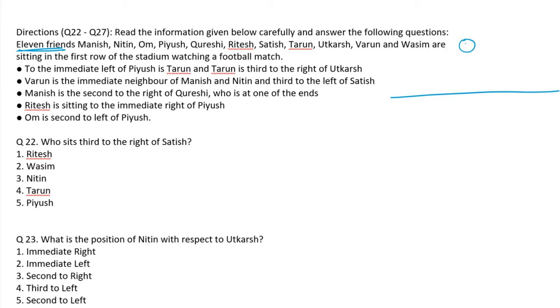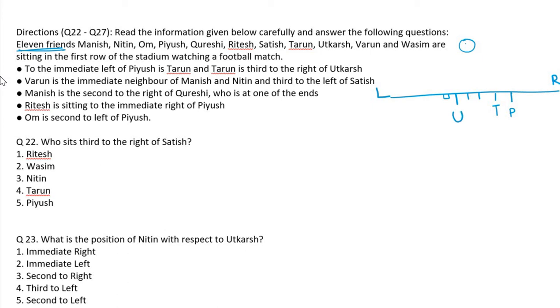What is the condition given? To the immediate left of. So which one is left? Which one is right? Any idea? Yes, this is left, this is right. If they are sitting like that, facing this side, this is right and this is left. So the immediate left of Piyush is Tarun. Suppose Piyush is here. Left of Piyush is Tarun. This point is clear. Tarun is the third to the right of Utkarsh. Third to the right, so two persons are here.